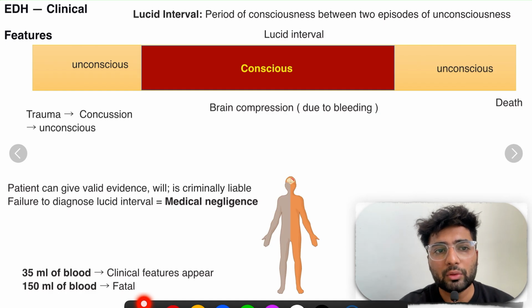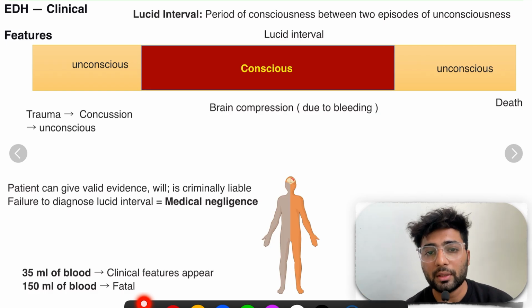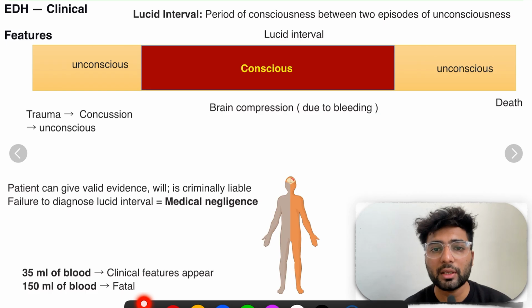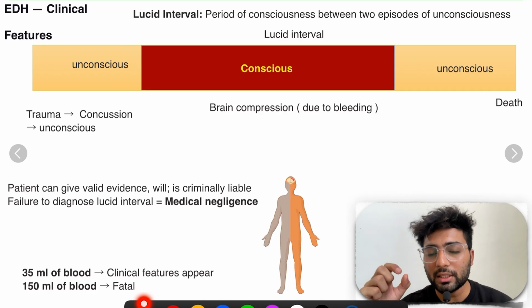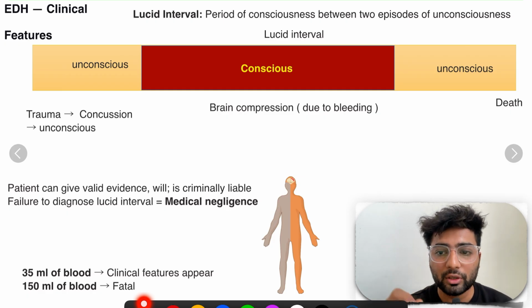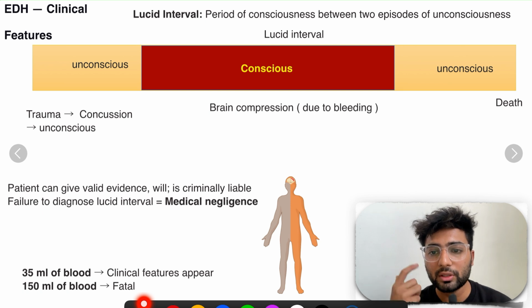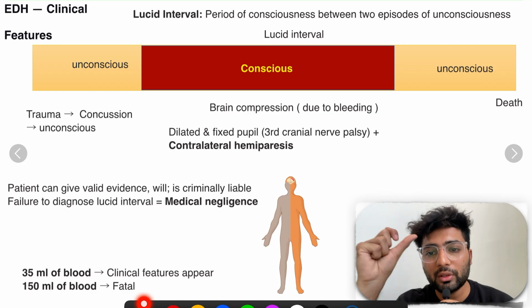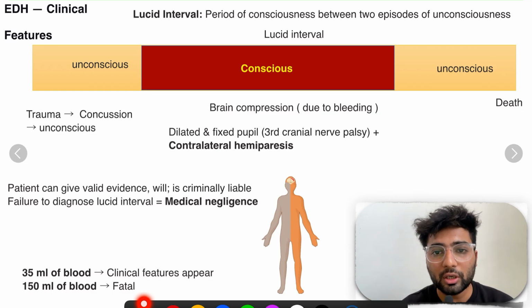So now I told you that when the patient was unconscious and he became conscious, the doctor discharged him. But how will we know that there is brain compression going on inside the brain? We cannot open the brain as such, right? But we know that whenever there is bleeding, the brain gets compressed, and depending upon the compression, it compresses the nerves, and the nerves control our body parts. So the symptom will be a dilated and fixed pupil, because it will be compressing something related to the third cranial nerve. That bleeding is compressing the nucleus or anything related to the third cranial nerve in the brain.